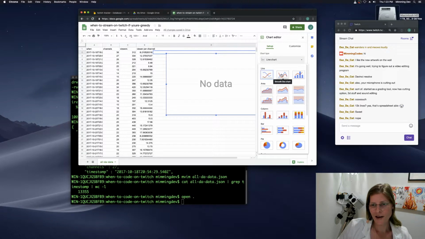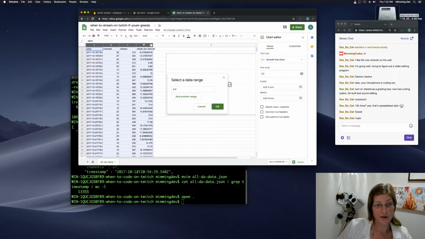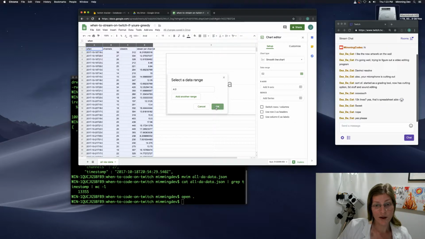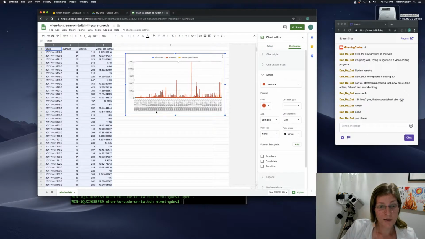Yeah, let's do some data stuff. Ooh, smooth line chart. That's new. I'm going to grab these 4 columns. And we get a chart that's basically unreadable.